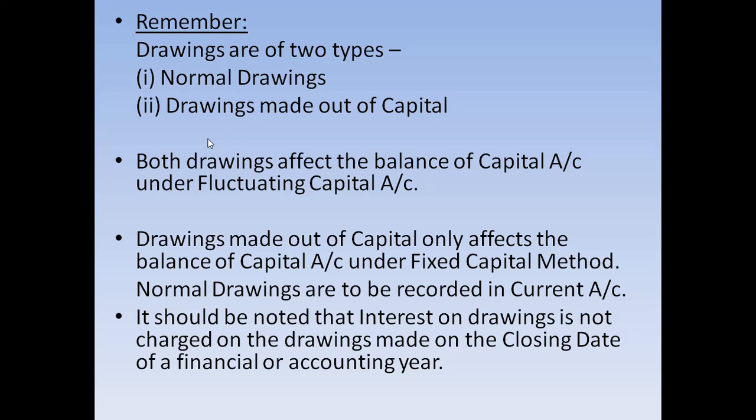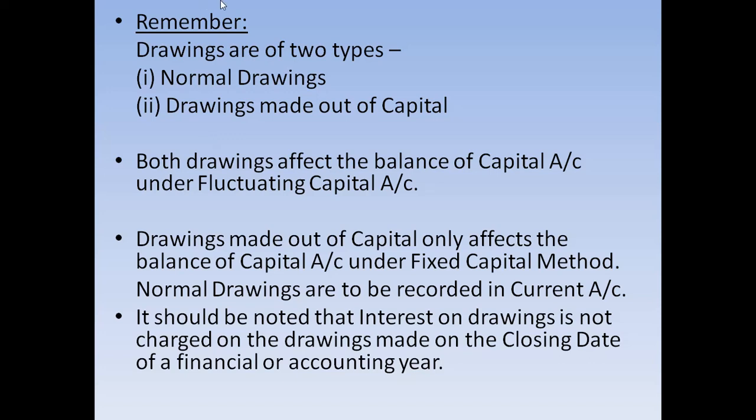How is it possible that we can have normal drawings and drawings made out of capital? In the question it will be mentioned. If it is mentioned specifically that the drawings were made out of capital, then it is drawings made out of capital. If nothing is mentioned about the drawings, and it is simply mentioned that the partners withdrew such an amount every month or during the year, then it is normal drawings.